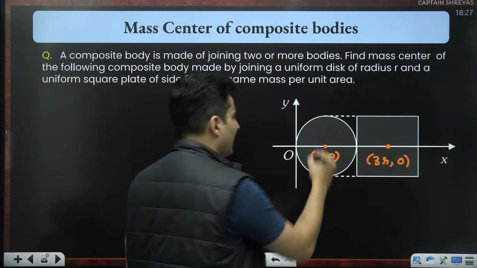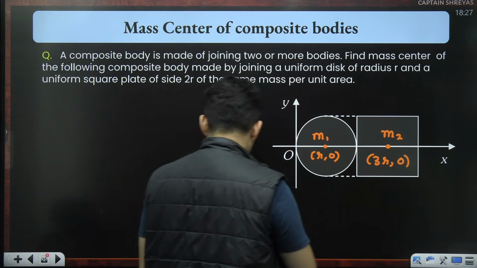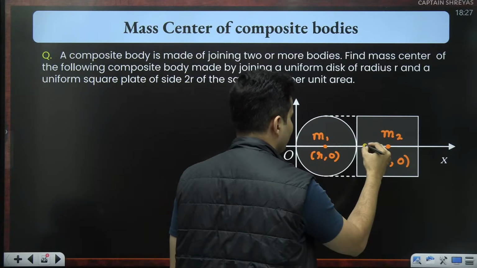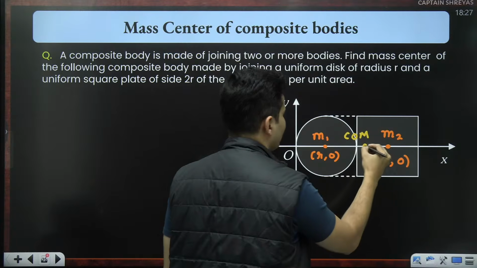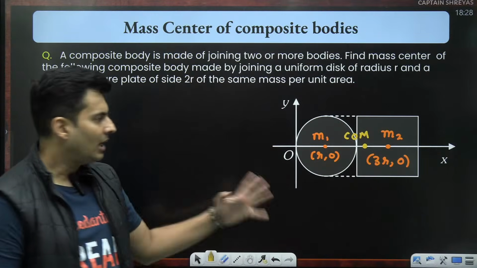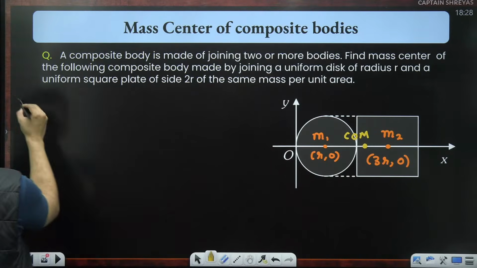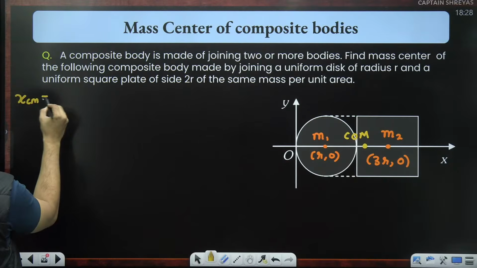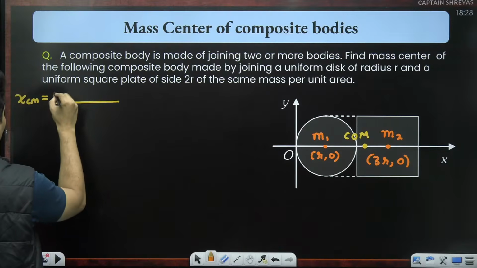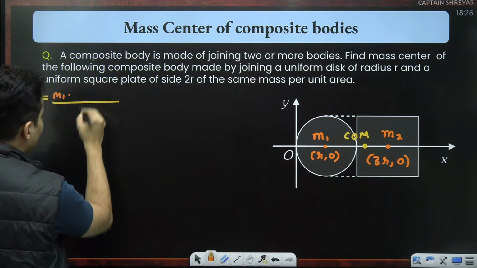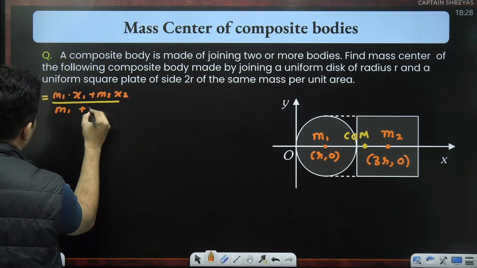So mass of the circle is m1, mass of the square is m2. So naturally the center of mass will lie somewhere over here, somewhere in between. I don't know where, I have to find it out exactly. Now if you apply the formula, the x coordinate of the center of mass will be nothing but m1 into x1 plus m2 into x2 divided by m1 plus m2.